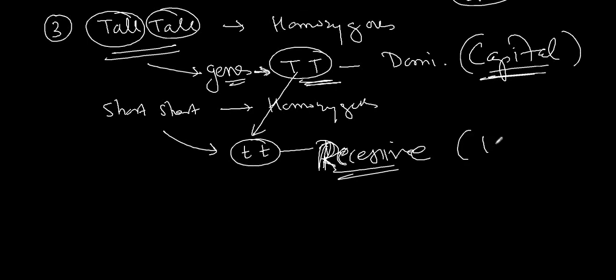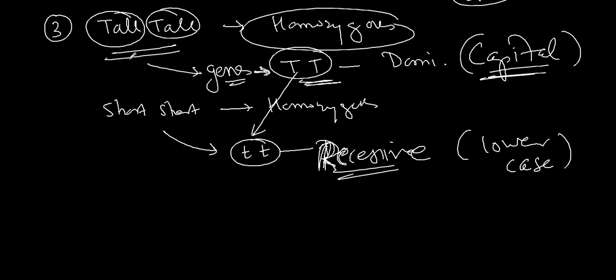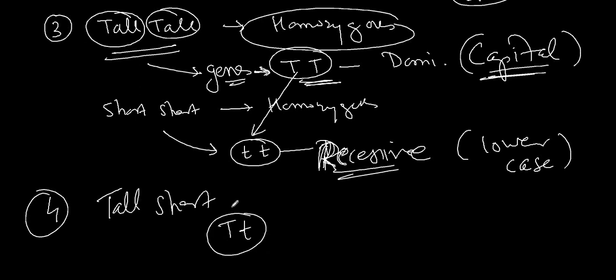It is in lower case. So recessive is always written in the lower case. So this is the meaning of homozygous. When two alleles are same, then it is considered to be the homozygous condition. And if two alleles are different, that is tall and short, that is capital T and small t, this is considered as heterozygous.